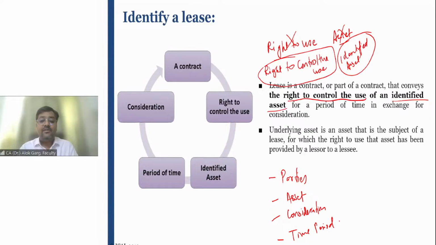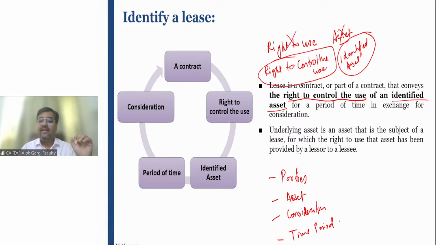We have understood yesterday that our accounting standard definition says that when there is a right to use of an asset, instead of right to use, the concept is right to control the use. I have taken a very layman language example where I have given my car to my friend Viraj.